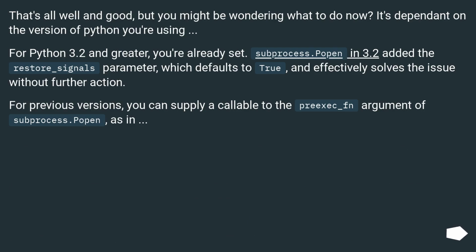That's all well and good, but you might be wondering what to do now. It's dependent on the version of Python you're using. For Python 3.2 and greater, you're already set. subprocess.Popen in 3.2 added the restore_signals parameter, which defaults to True, and effectively solves the issue without further action. For previous versions, you can supply a callable to the preexec_fn argument of subprocess.Popen, as in